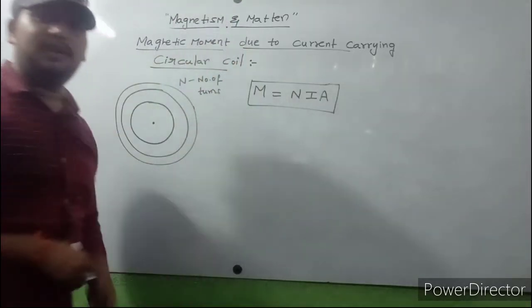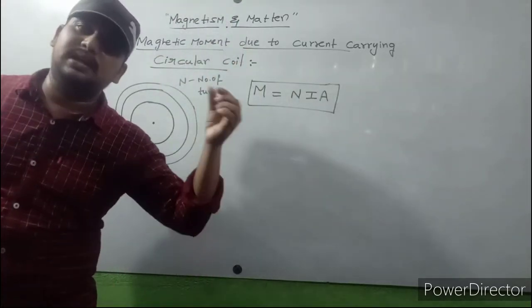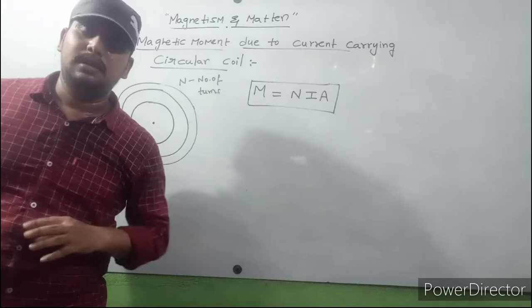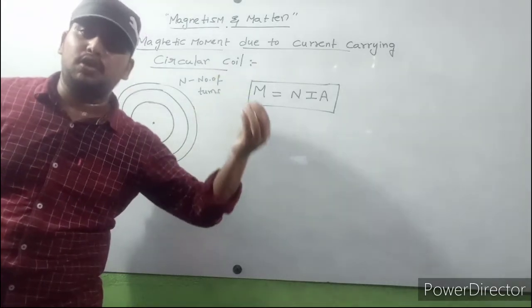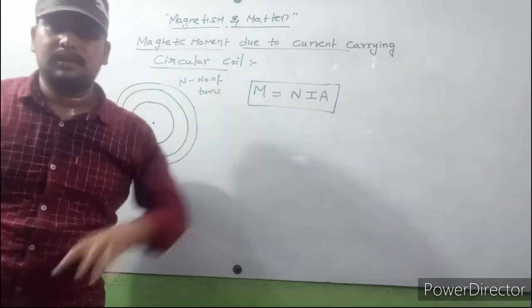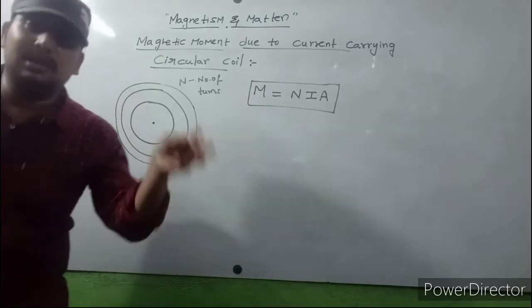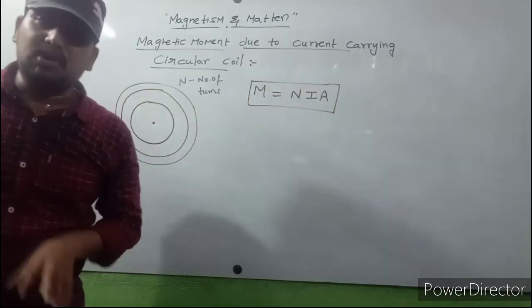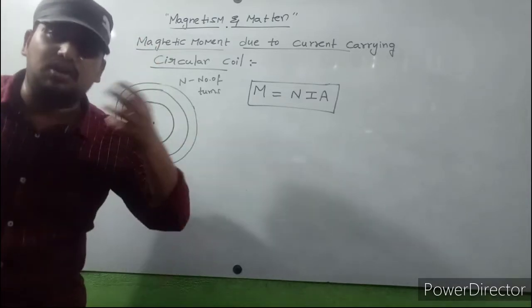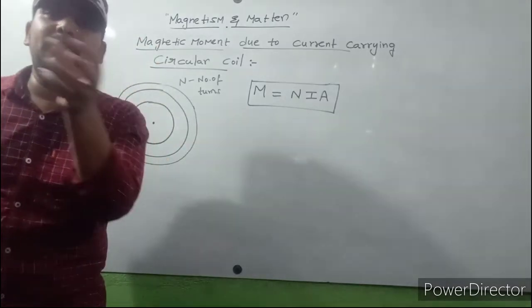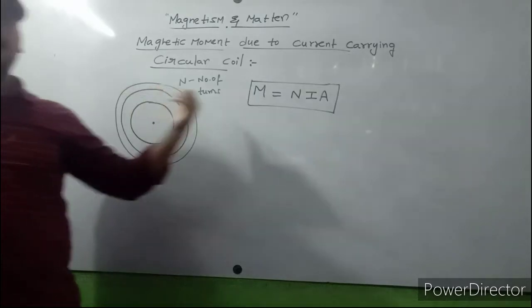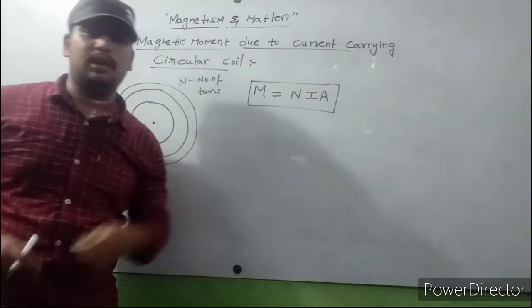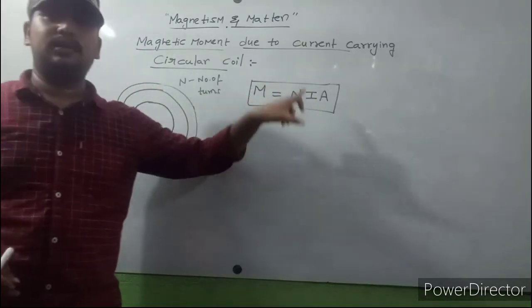What is the difference between magnetic moment due to a circular loop and a circular coil? Magnetic moment due to a circular loop means I into A. Magnetic moment due to a circular coil means N into I into A, because a circular coil contains N number of turns. That's why the magnetic moment due to a circular coil has the formula N into I into A.